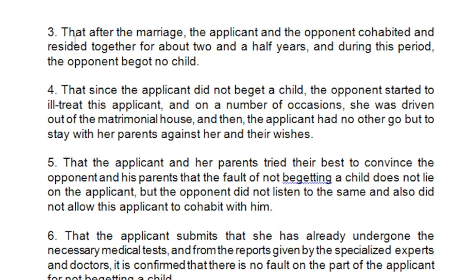Alright, then you have to mention that applicant, here is the wife, and opponent, the husband, they cohabit together, they started to live together. Alright, so about 2.5 years, so you can change it to whatever your desired period is.